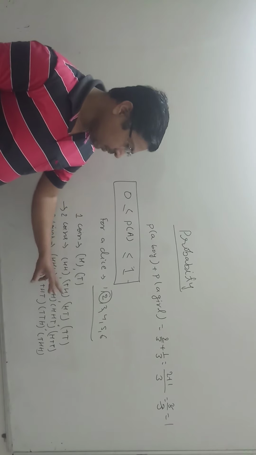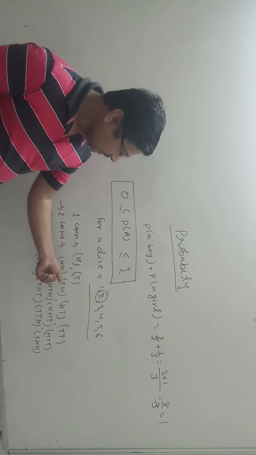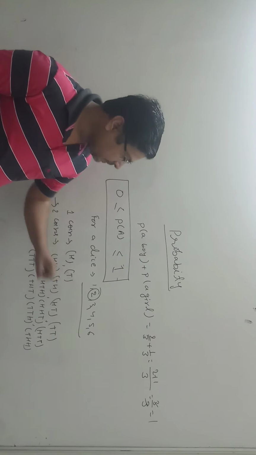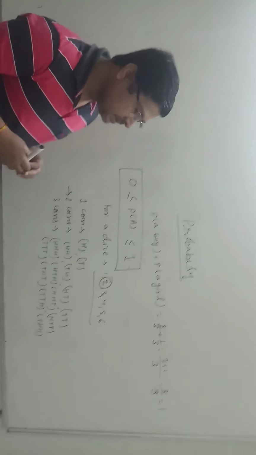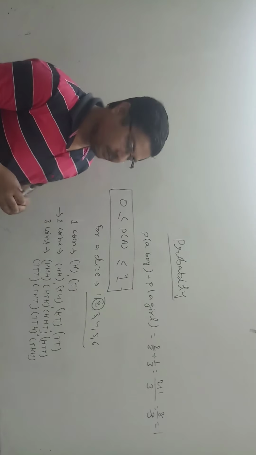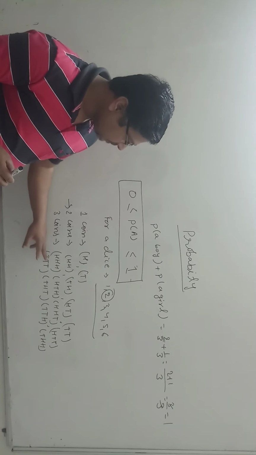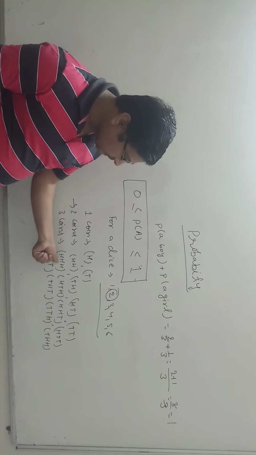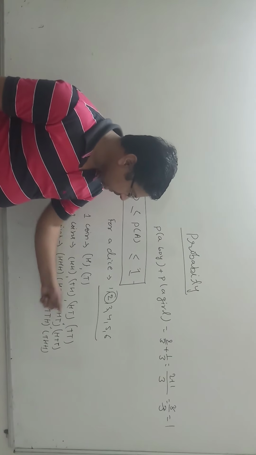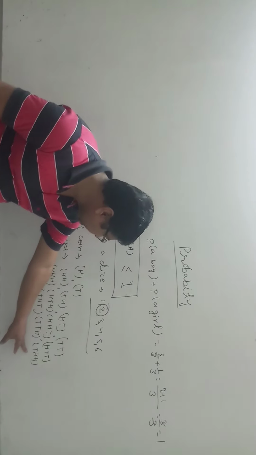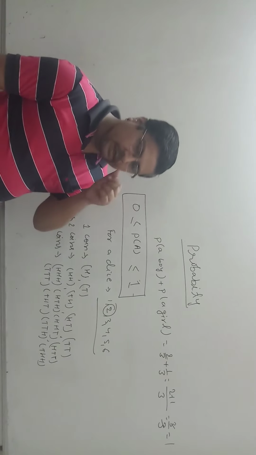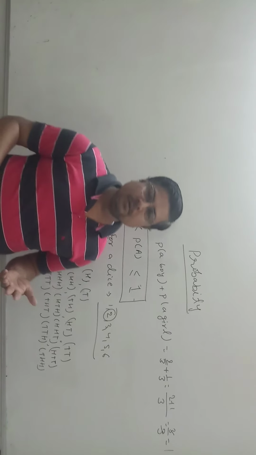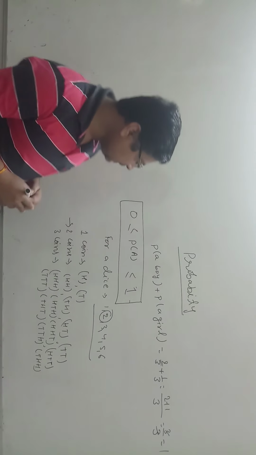Suppose there are 2 coins and we are going to find at least one head. For that, at least one head means these outcomes are our favorable outcomes: one head and more than one. When it is 3 coins, the probability for at least 2 heads means these are our favorable outcomes. At least 2 means 2 and more than 2. At most 2 means 2 and less than 2.